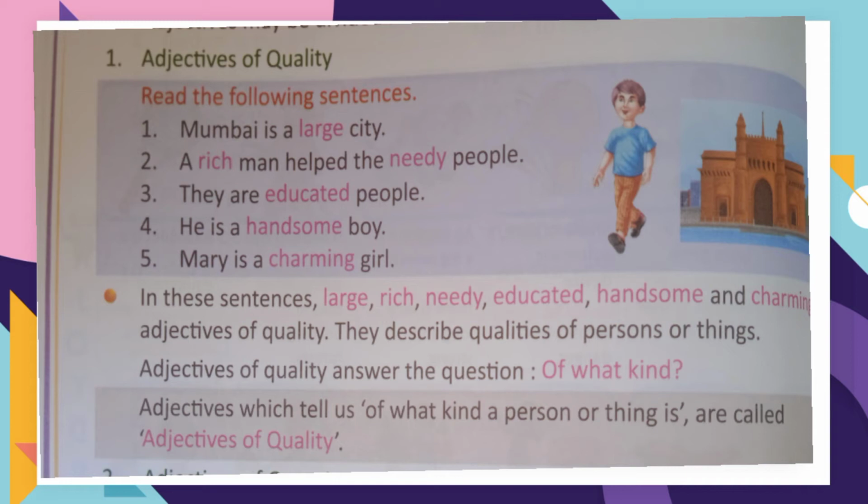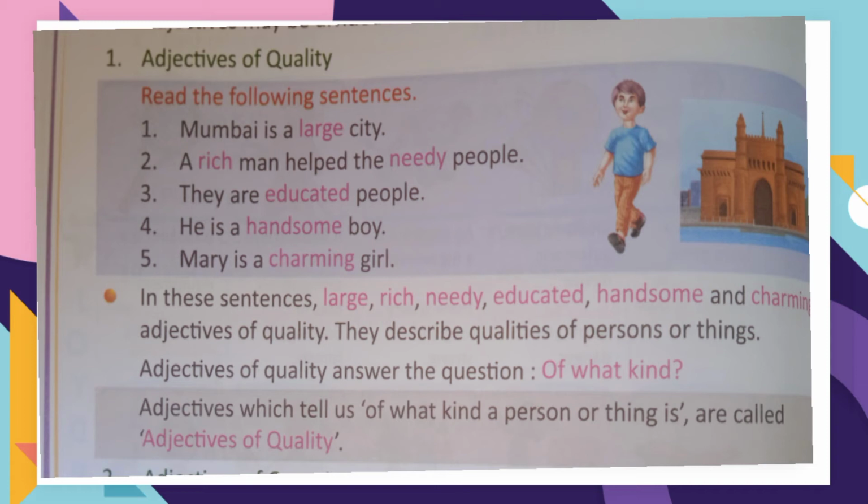A rich man helped the needy people. They are educated people. He is a handsome boy. Mary is a charming girl. In these sentences, you can see large, rich, needy, educated, handsome, and charming. They are adjectives of quality because they describe qualities of persons or things. They tell us what kind of city it is, what kind of people they are.